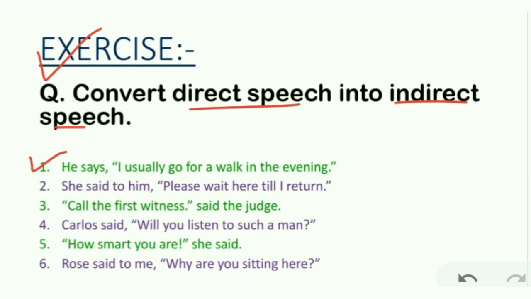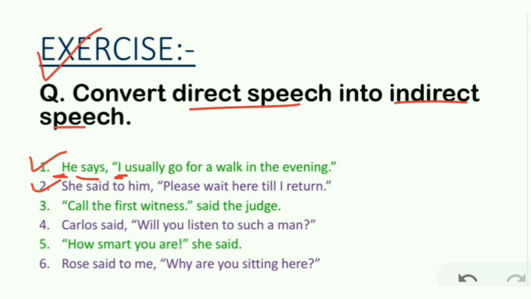Number 1. He says, "I usually go for a walk in the evening." So this is a type of simple sentence, but it's a habit and it is in present tense. So habitual and universal truth are not changed. He says that he usually goes for a walk in the evening.